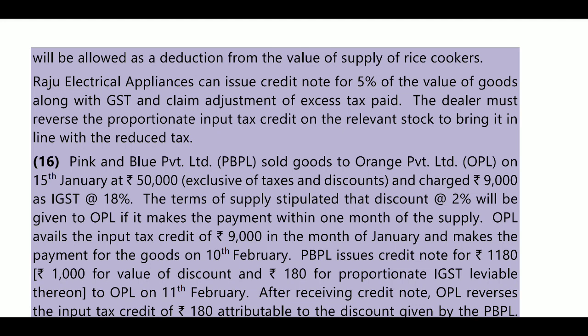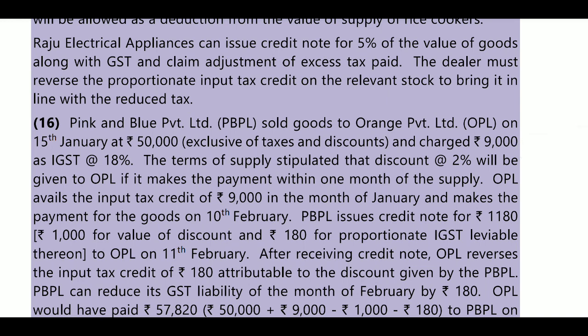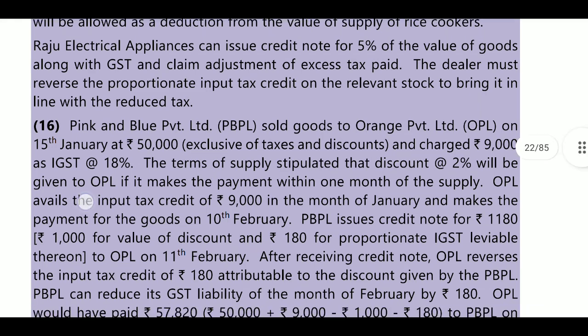Those who are eligible, who exceeded the specified amount of supply, for them he must issue the credit notes. Who is receiving the credit note? To the extent of that credit note, they must proportionately reverse the ITC along with GST, and claim adjustment of excess tax paid. The dealer reverses the proportionate ITC on the relevant stock to bring it in line with the reduced tax.